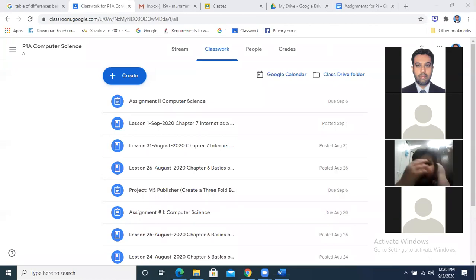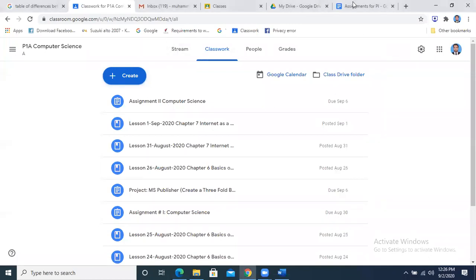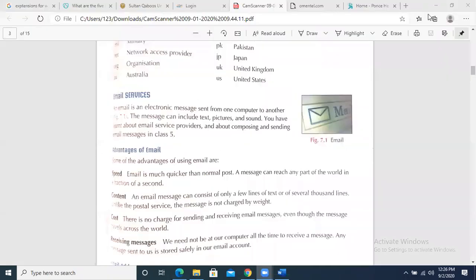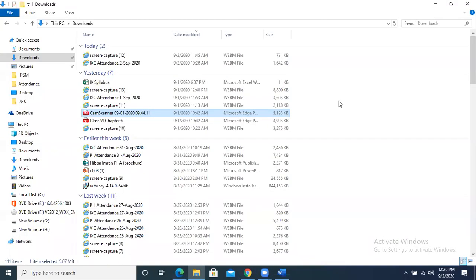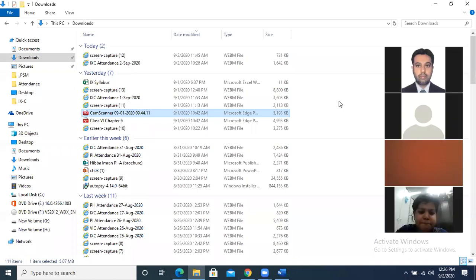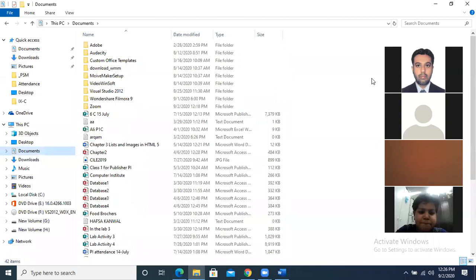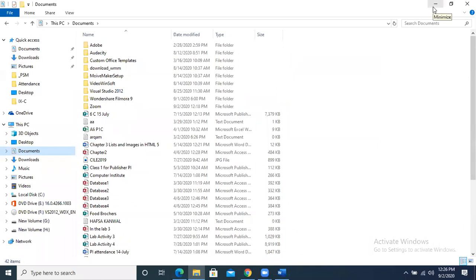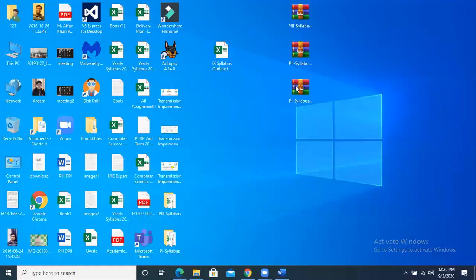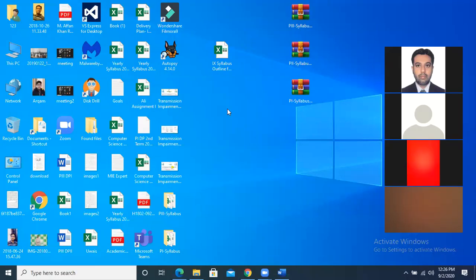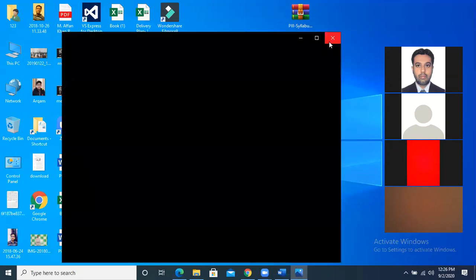Achha, let me now show you the procedure for how you will submit the pictures. Keep your cameras closed, kindly. Okay? I have written the work on paper. I have written my work on the paper. I have taken the pictures, and the pictures are now there, let's suppose on my desktop or in my documents. If the pictures are there in my documents, how will I upload those pictures? What is the procedure? How will I upload that picture?